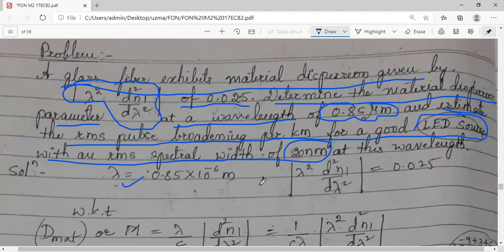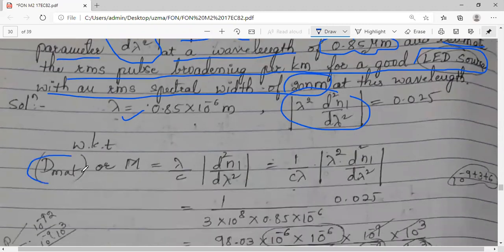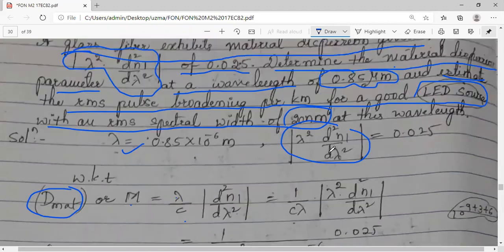Now lambda is given to you and this value 0.025 is given. Now I have to find the material dispersion parameter, so I will calculate Dmat. What is Dmat or M? Lambda by C, d square N1 by d lambda square. Or you can see here, can I arrange this equation in this form? You have lambda by C, you don't have the C term here, but you have lambda square. So I will multiply and divide by lambda, so I can simply rearrange. If I multiply and divide by lambda, what will I get?